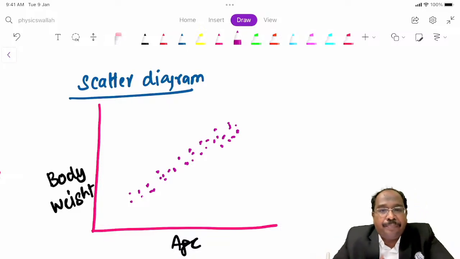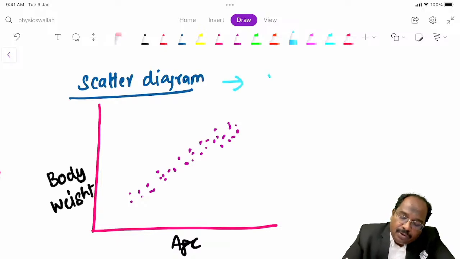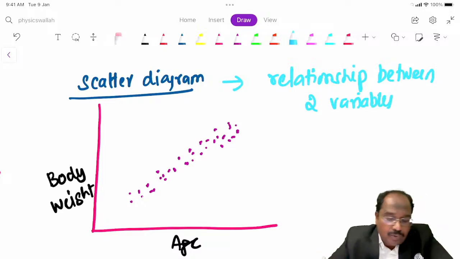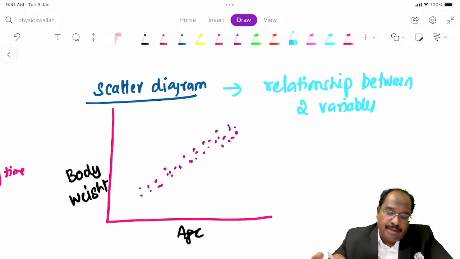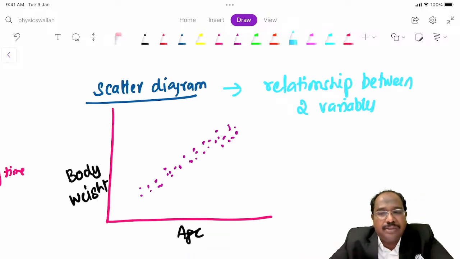What is the use of a scatter diagram? A scatter diagram will give you the relationship between two variables. This is positive correlation. Age and body weight are positively correlated. If one variable increases and the other variable also increases, it is positively correlated.